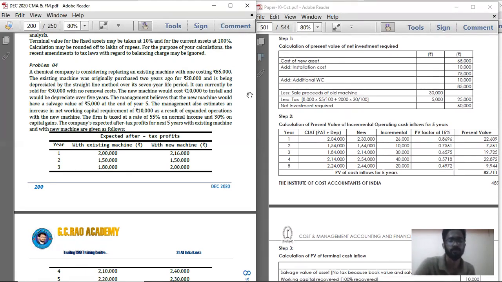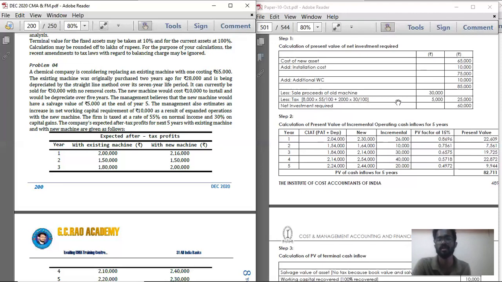So see, up to 28,000, you are selling at 30,000, whereas the book value is 20,000. So 10,000 is the profit. Whereas this 8,000 rupees, that is 20,000 to 28,000, is within the original cost of machinery. So on that 8,000, 55% is the tax rate, and above that, the remaining 2,000, 30% is the tax rate. So 8,000 into 55% divided by 100 and 2,000 into